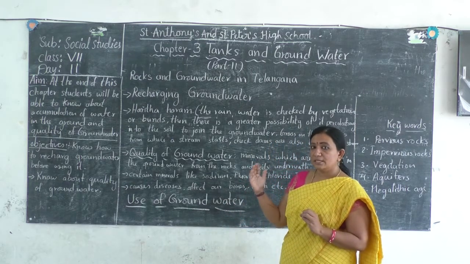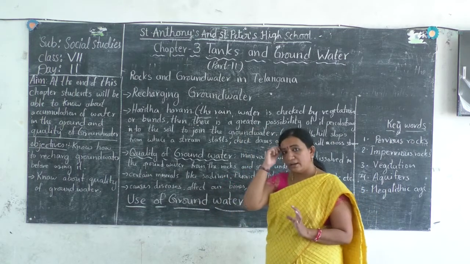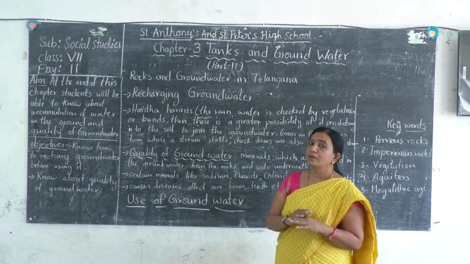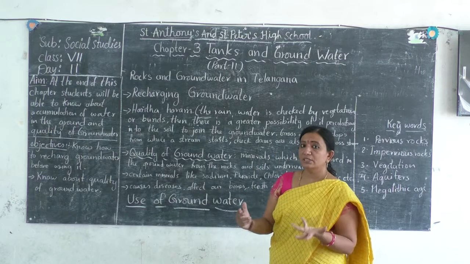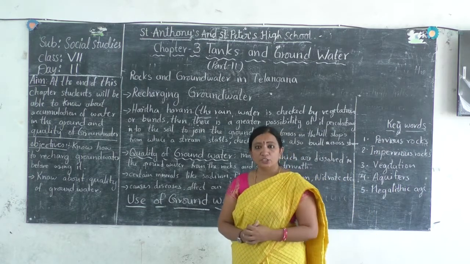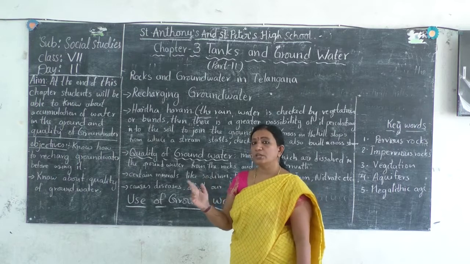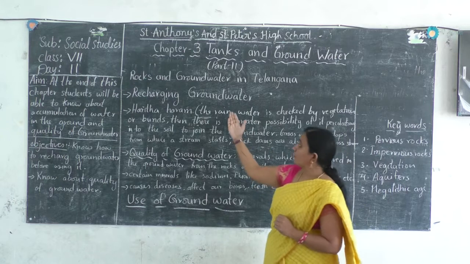Because of deforestation, many large trees have been removed from the land, and the soil no longer has the roots' grip to absorb the water. So vegetation is one of the most important aspects for the improvement of groundwater.